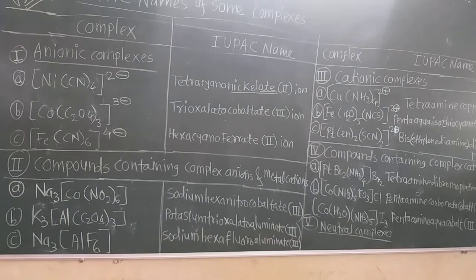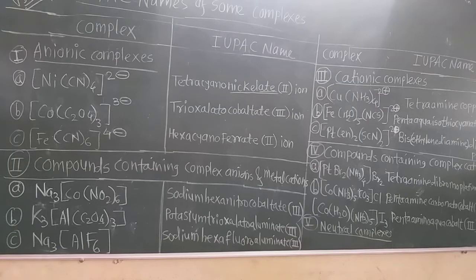There are also compounds containing complex cations and anions. That means anions are outside the coordination sphere, and here cations are outside the coordination sphere. So differently they are given the names.